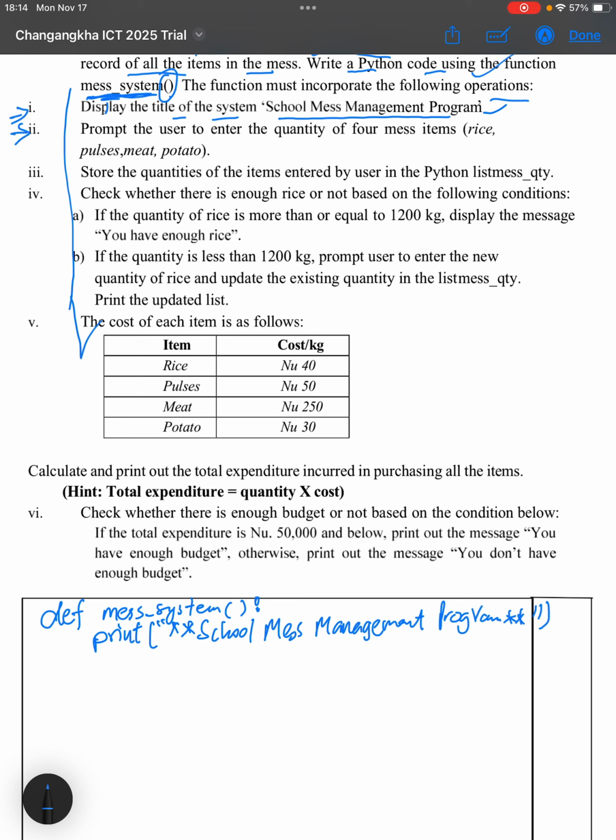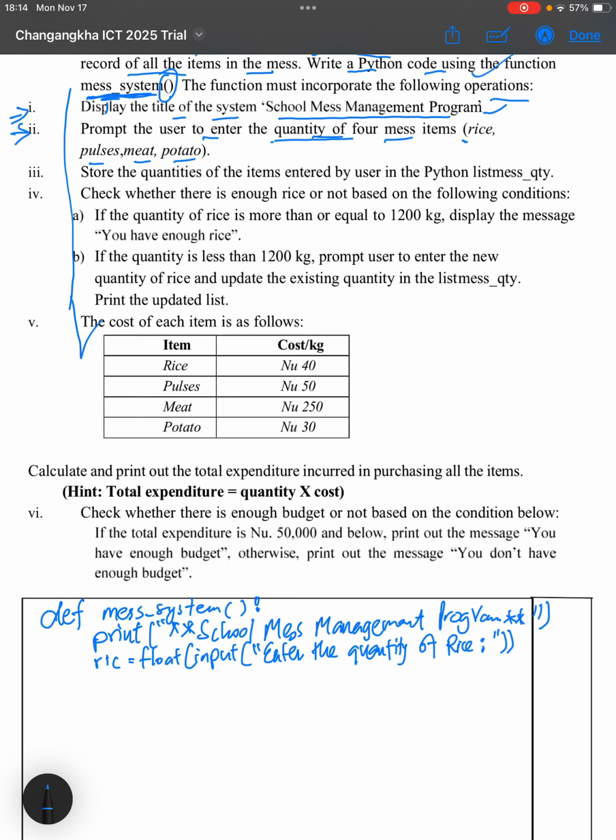Second question, prompt the user to enter the quantity of 4 mess items. So we'll have to tell the user to enter the quantity of rice, pulse, meat and potato. In order to do that, let's create a variable called ric for rice, and since this is quantity, it can be in the form of decimal, so we'll get a float input from the user, and we'll tell the user to enter the quantity of rice.